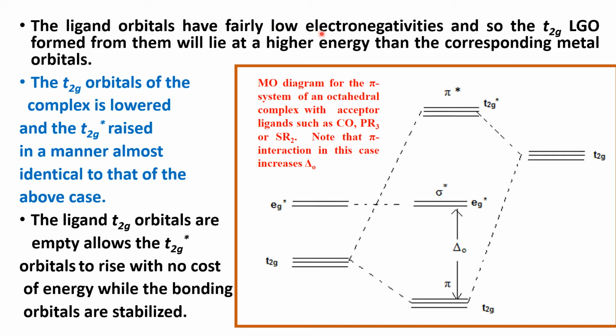Here we are dealing with the low electronegativity ligands like carbon monoxide, trialkyl phosphines or SR2 type ligands, and in this case the T2g of the metal orbital is very much closer to the T2g pi bonding molecular orbital, and in the case of ligand group orbitals, T2g is higher when compared to the metal orbitals.